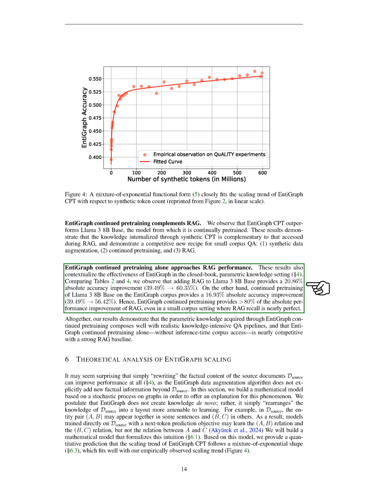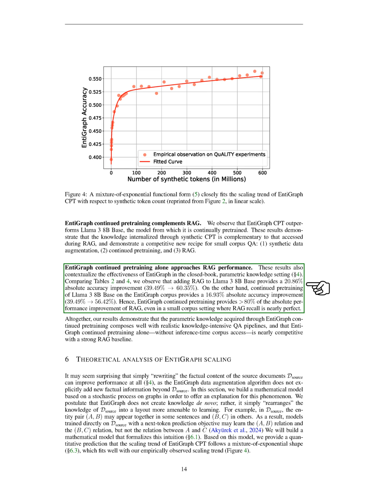When we compare the results, we see that adding RAG to Llama 3 8B base improves accuracy by about 20.86%, increasing from 39.49% to 60.35%. In contrast, continued pre-training of Llama 3 8B base on the EntiGraph corpus results in a 16.93% accuracy boost, from 39.49% to 56.42%.